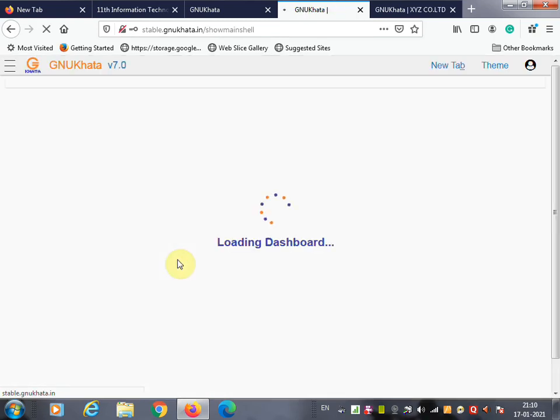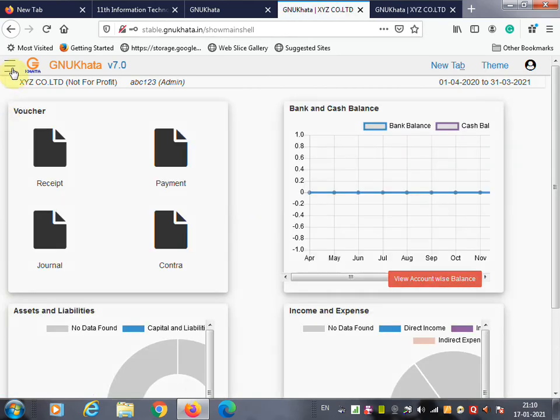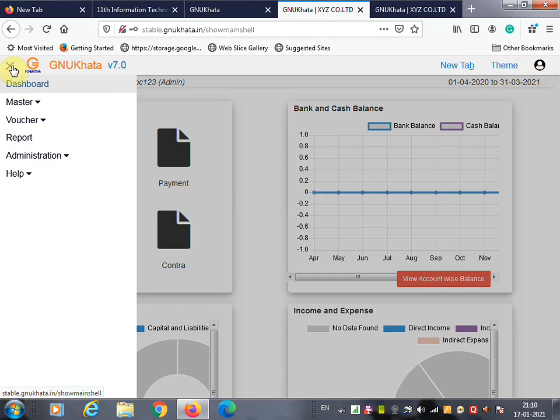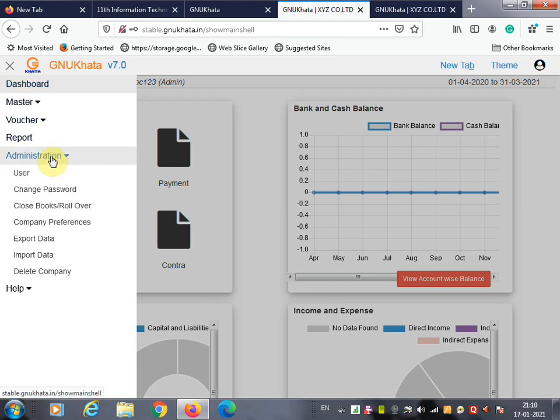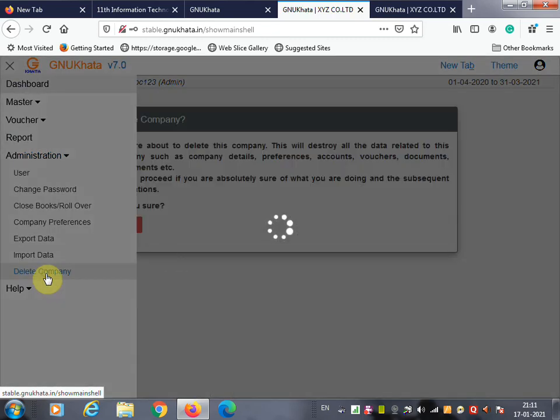The company will open. Once the company opens, you can click on the dashboard, click on administration, and then click on delete company. If you want to delete this company, click on delete company.